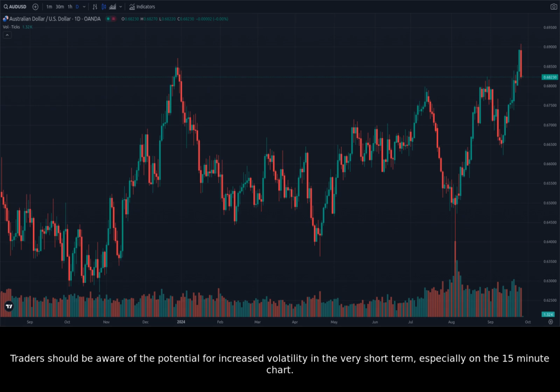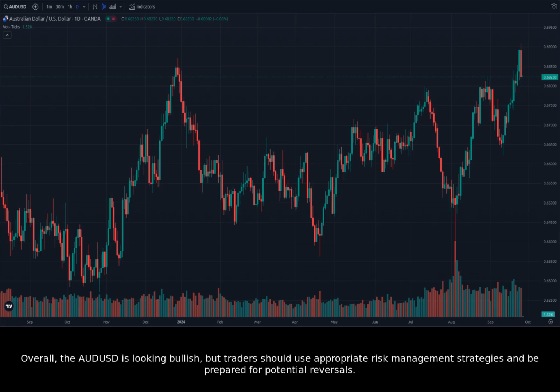Traders should be aware of the potential for increased volatility in the very short term, especially on the 15-minute chart. Overall, the AUDUSD is looking bullish, but traders should use appropriate risk management strategies and be prepared for potential reversals.